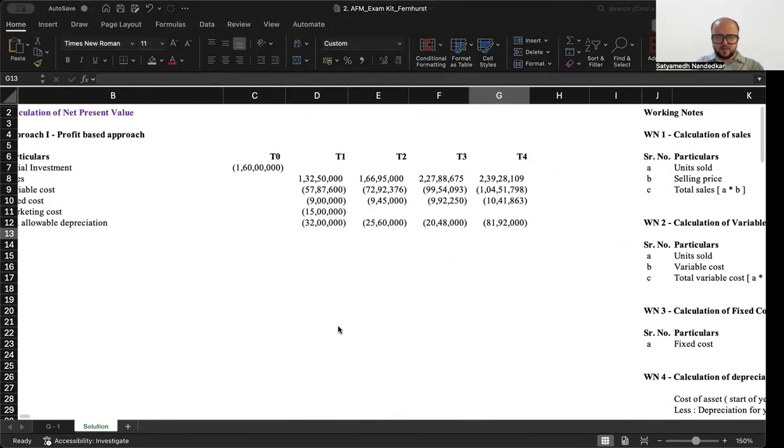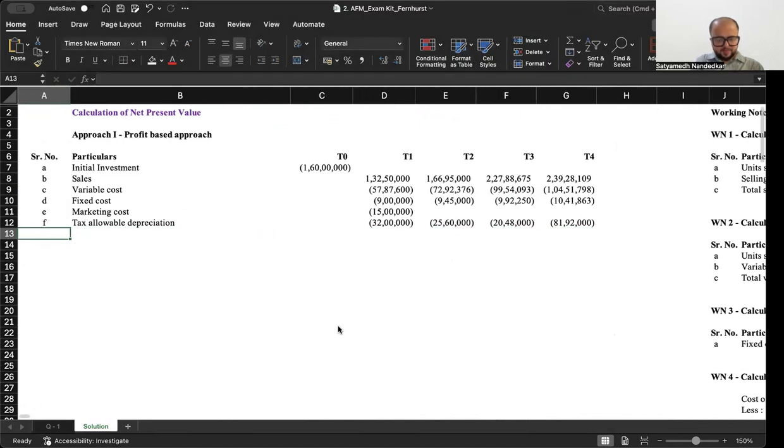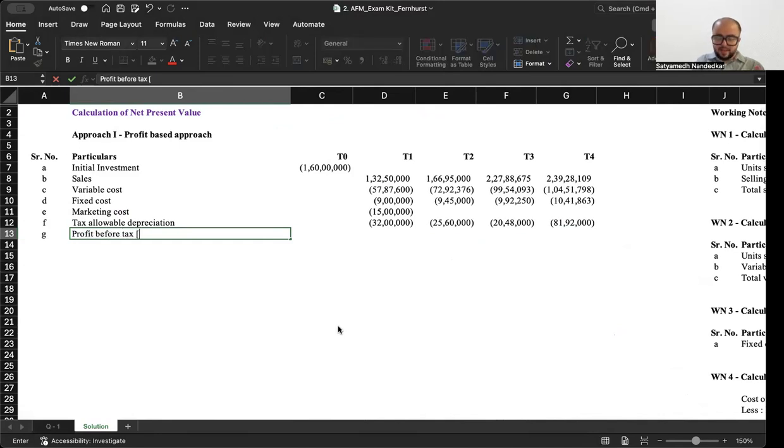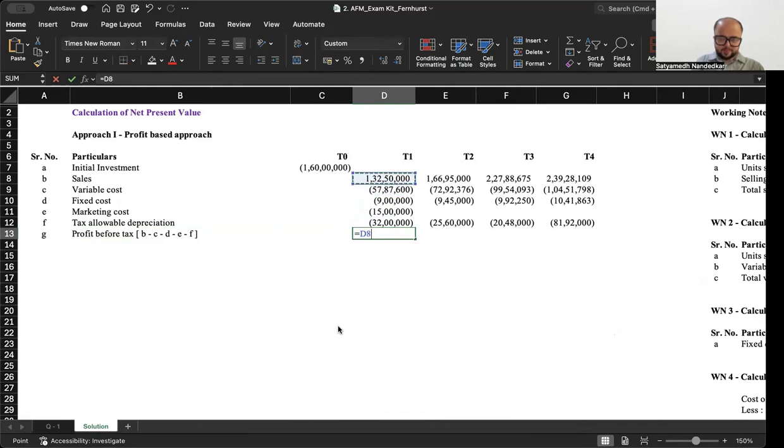That is the balancing allowance in the last year. With that in mind, what will we get? We'll get profit before tax. This is profit before tax. Not cash flow. B sales minus C variable cost minus D fixed cost minus E marketing cost minus F tax allowable depreciation.